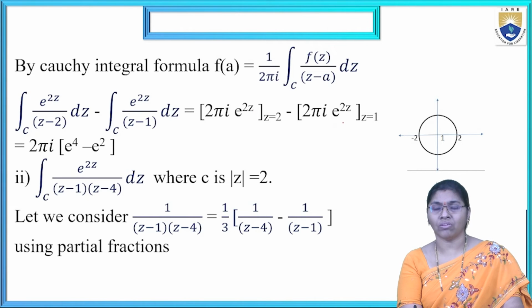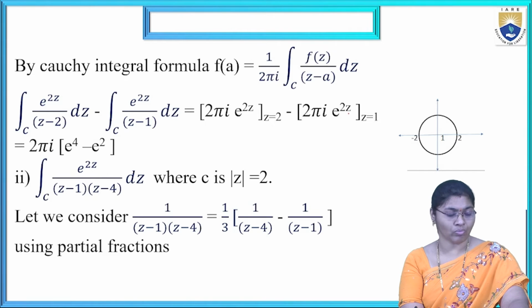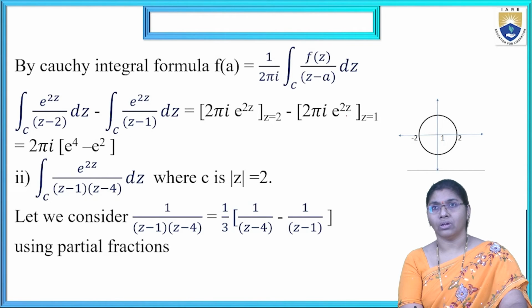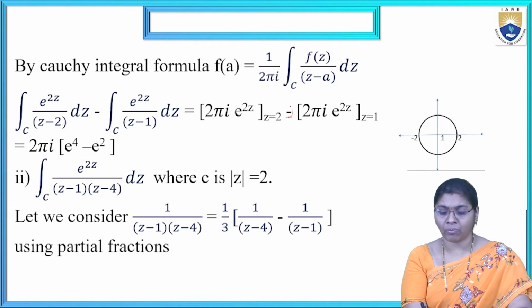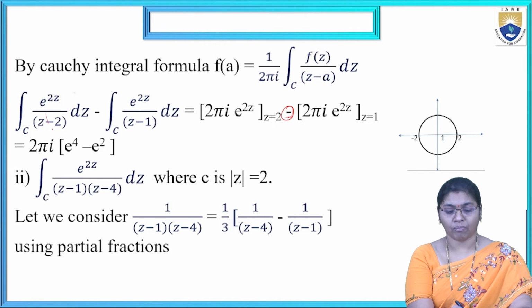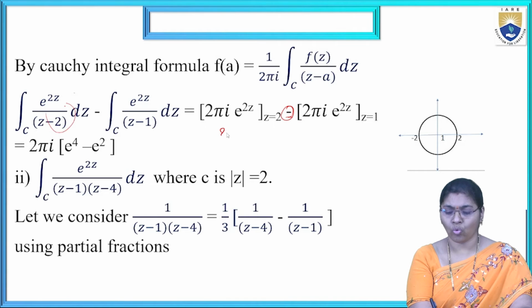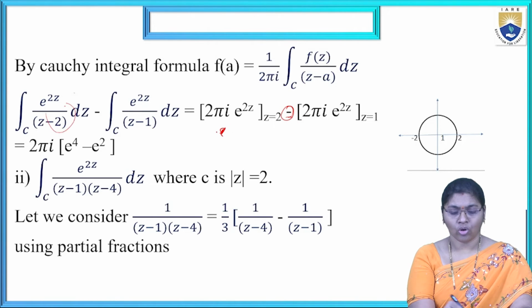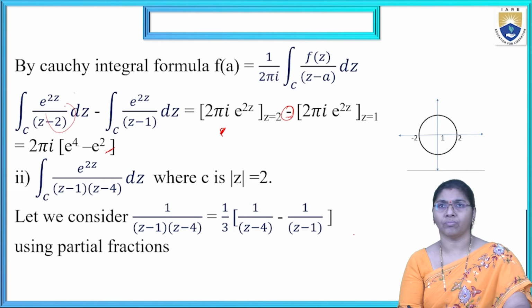Similarly, another one is there, z equal to 1. Substituting that, e power 2 into z value 1, we get 2 pi I into e power 2 into 1, e power 2. The minus here comes from the left-hand side part, e power 2z by z minus 2 dz minus this one. Totally 2 pi I into e power 4 minus e power 2. This is the final solution.